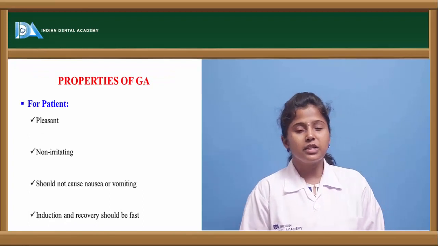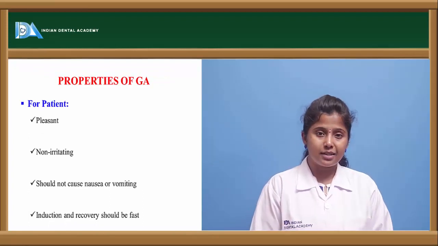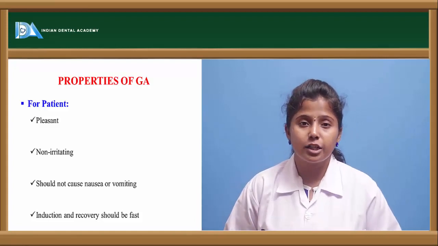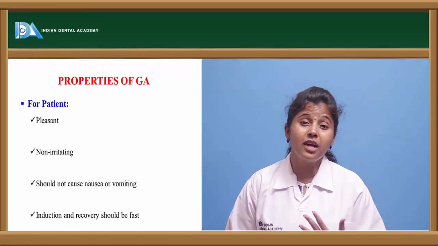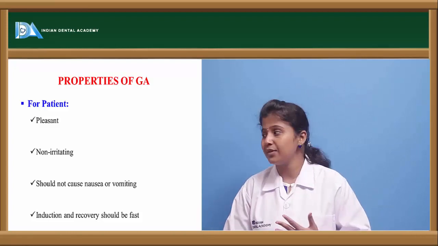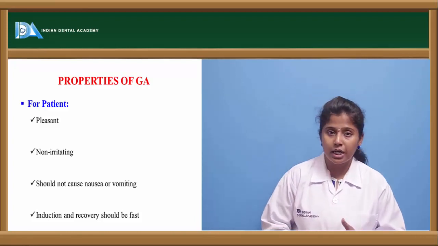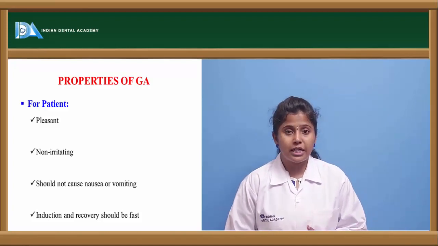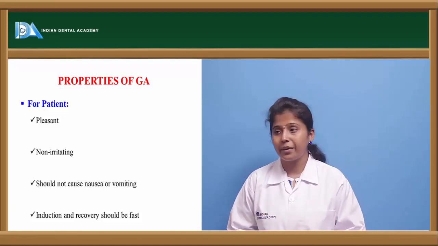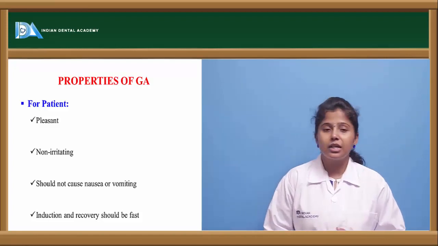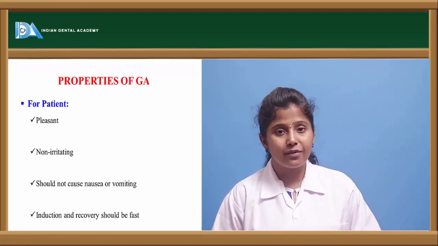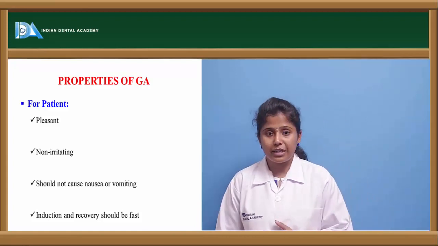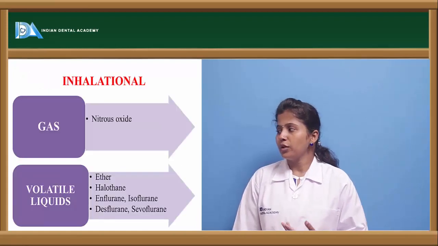What are the properties of general anesthesia? How should these anesthetics be? For patients, the anesthesia should be pleasant, in the sense the patient should be able to receive that anesthesia, and it should be non-irritating. It should not cause any irritation to the tissue, and it should be non-nauseating. It should not cause any nausea or vomiting to the patient, and the induction and recovery should be fast. Once we give anesthesia, it should induce anesthesia, and at the same time the person should recover from the anesthetic state fast.